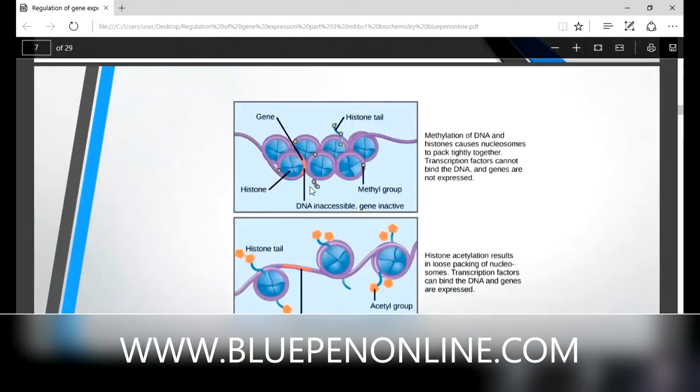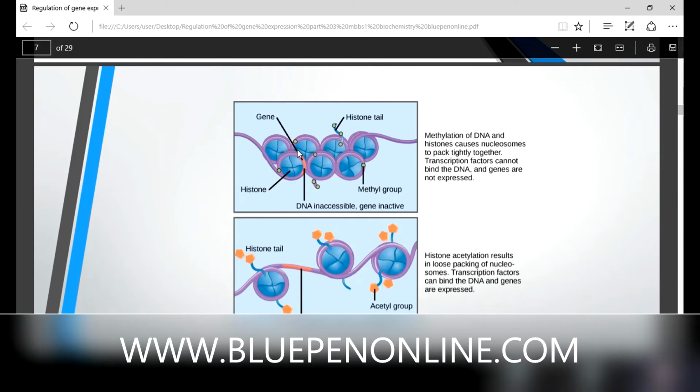You can see from this structure that methylation of DNA and histones causes nucleosomes to pack tightly together. Now it is tightly packed. What happens in acetylation? It is loosely packed, and we can easily find the genes here.